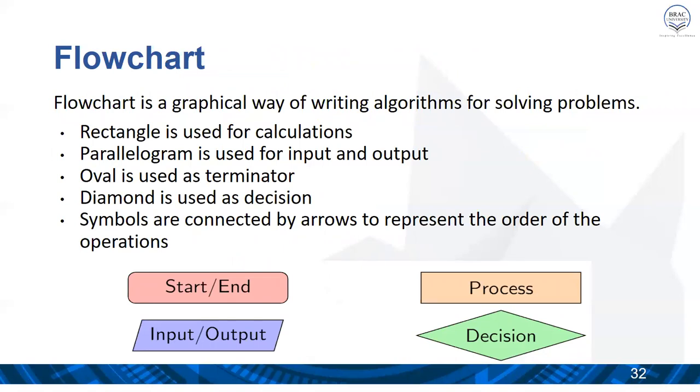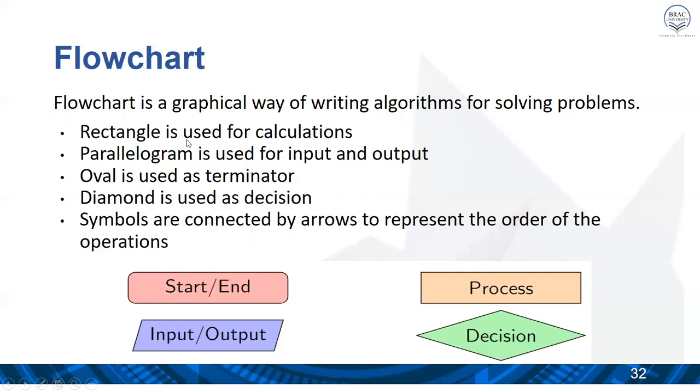The flowchart is an alternate way of presenting an algorithm or program. A flowchart is a graphical way of writing algorithms for solving problems. To draw a flowchart of an algorithm, we need some building blocks or symbols like these.